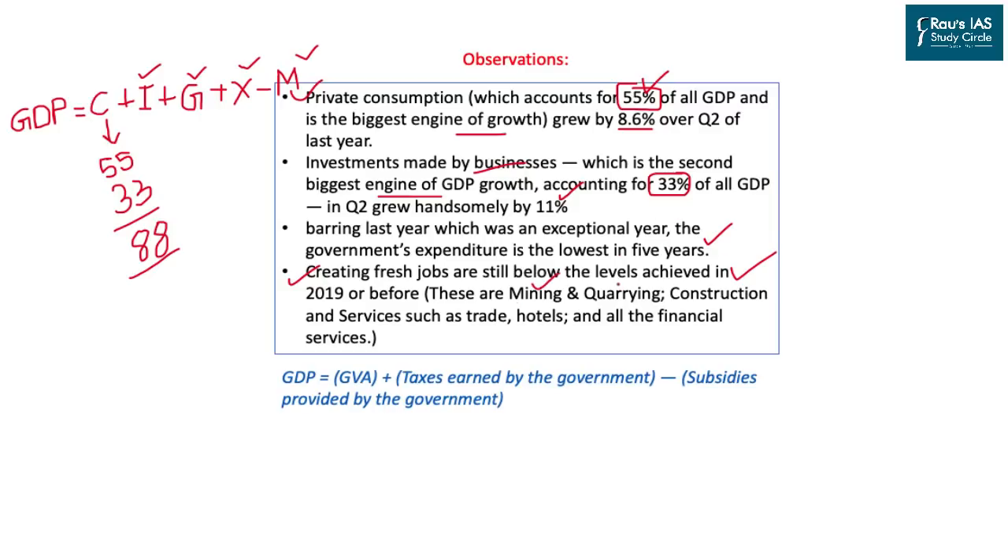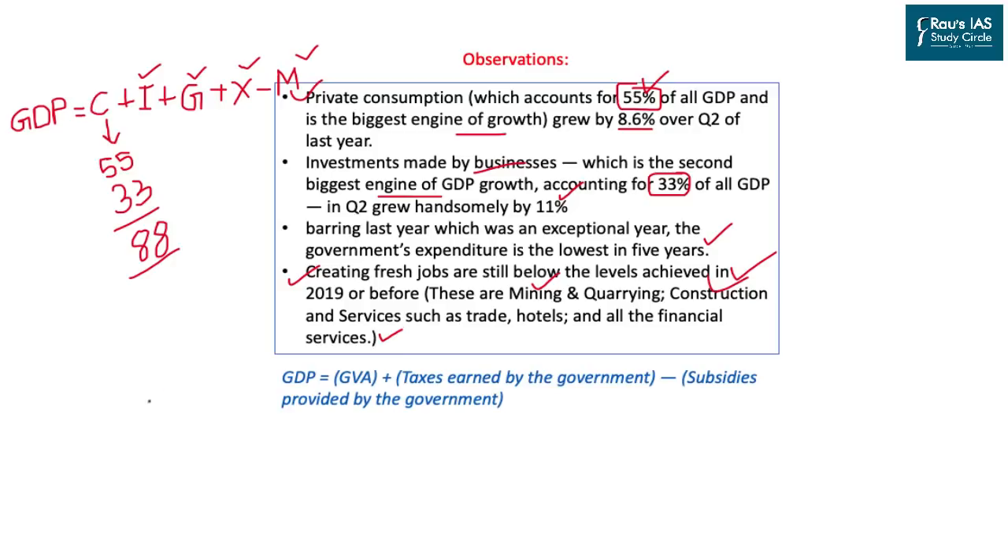These sectors include mining and quarrying, construction, and services such as trade, hotel, and all financial services. So if these four sectors also come into the picture to bring higher demand in the economy as well as investment, India's GDP growth will be much higher than what we are expecting right now. What we are observing is that some sectors are growing at a very impressive stage, while other sectors, including mining, hotel, finance, trade and others, are not growing to a considerable level.